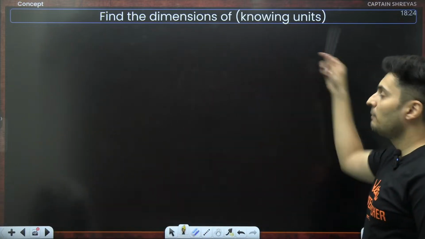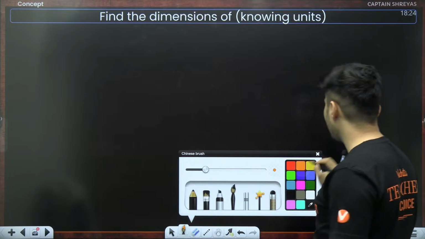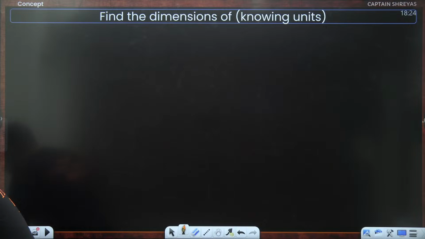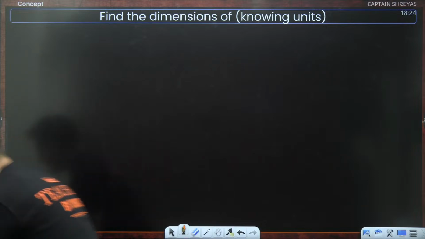This is one way. What is the second way? By knowing the units. In fact, this is the easiest way. All right. Let's see.